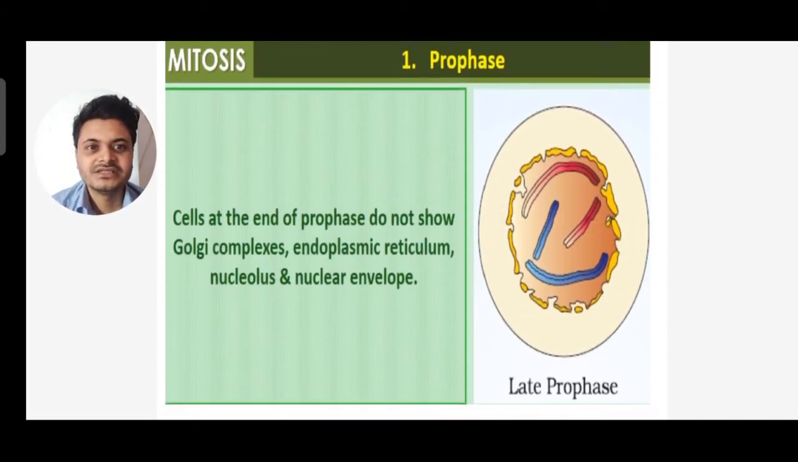You can see the structure of late prophase. Cells at the end of prophase do not show the Golgi complex, endoplasmic reticulum, nucleolus and nuclear membrane. So at the end of prophase you cannot find these cell organelles: Golgi complex, endoplasmic reticulum (ER), nucleolus and nuclear envelope.